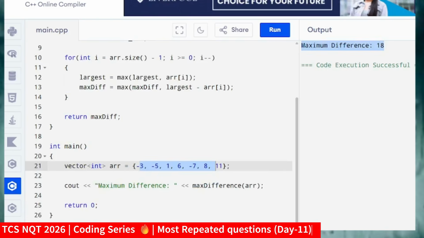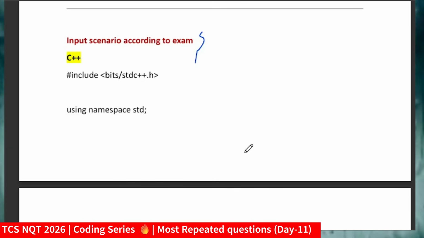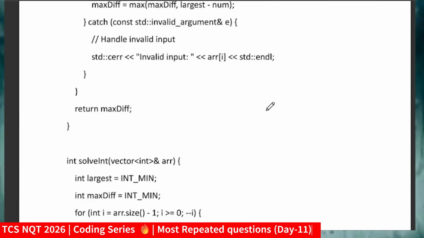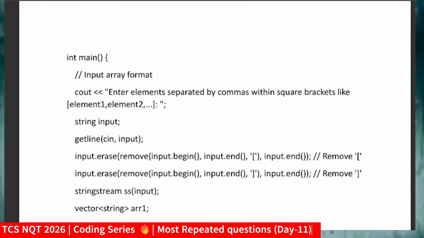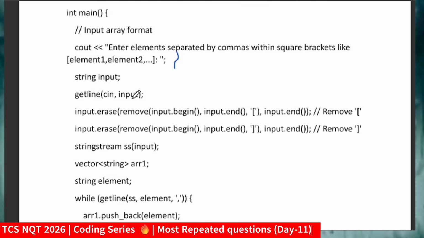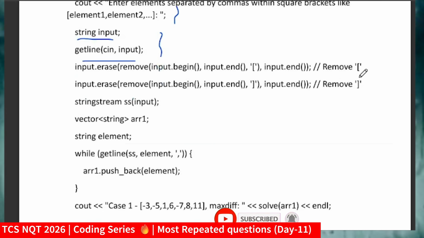Now let me discuss the solution according to the exam input scenario. Including bits/stdc++.h, using namespace std. Now focus here, that is the input scenario. This is the input format. They said you have to enter the elements separated by commas within square brackets like this. So in this way you have to take input. For that I am using string input, getline(cin, input). This is our C++ solution. There we use getline, and I will just erase the brackets, because we do not have to consider them in our array. That's why I'm removing them. Now converting that input to a string.